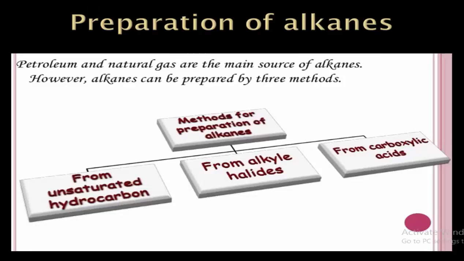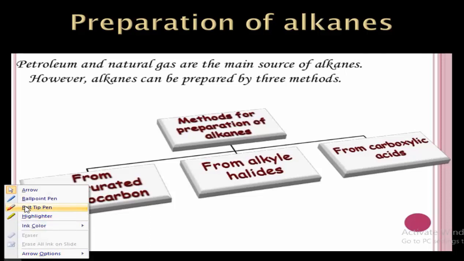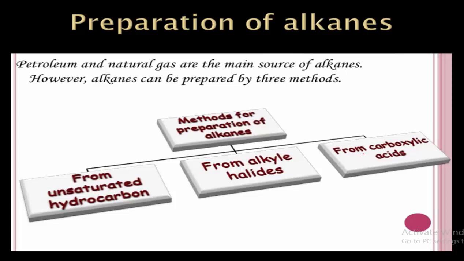Now we shall discuss how to prepare these alkanes. So alkanes, these are mainly obtained from petroleum and natural gas. These are the main source of alkanes. But in laboratories, the alkanes can be prepared by three methods. One is from unsaturated hydrocarbon and another is from alkyl halides, and third is from carboxylic acids. So now we will study how to prepare the alkanes from all these methods.